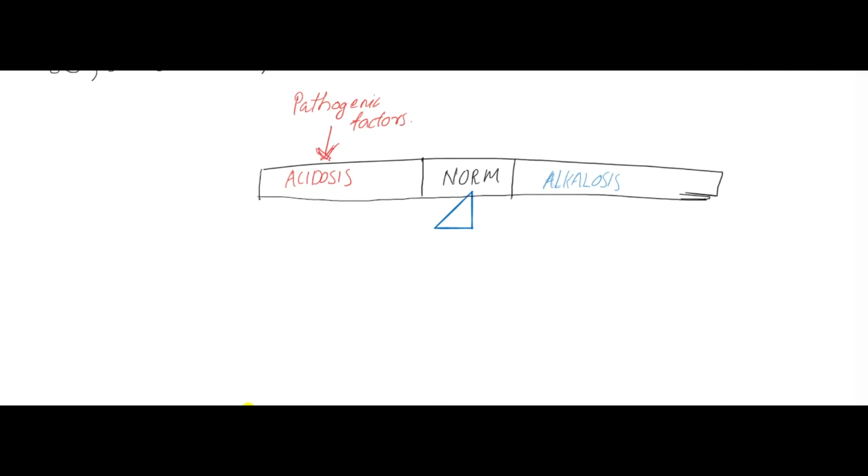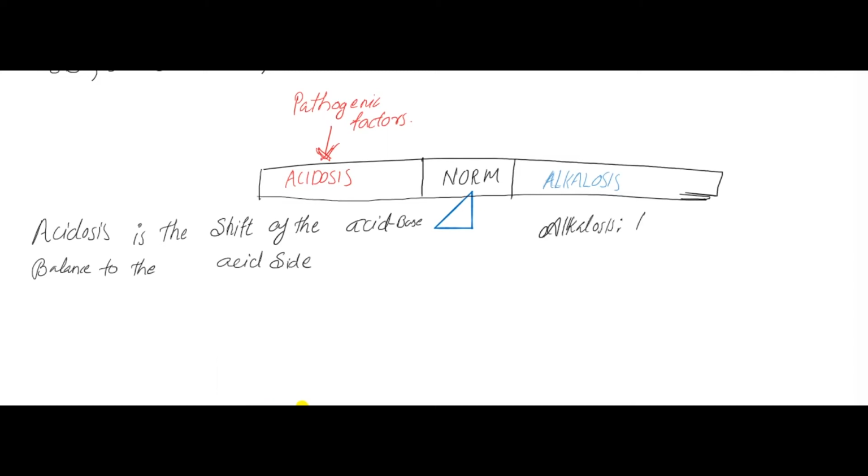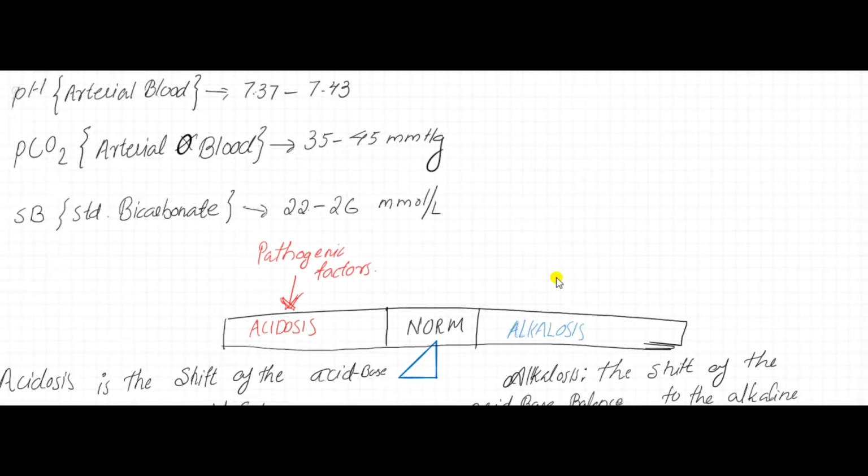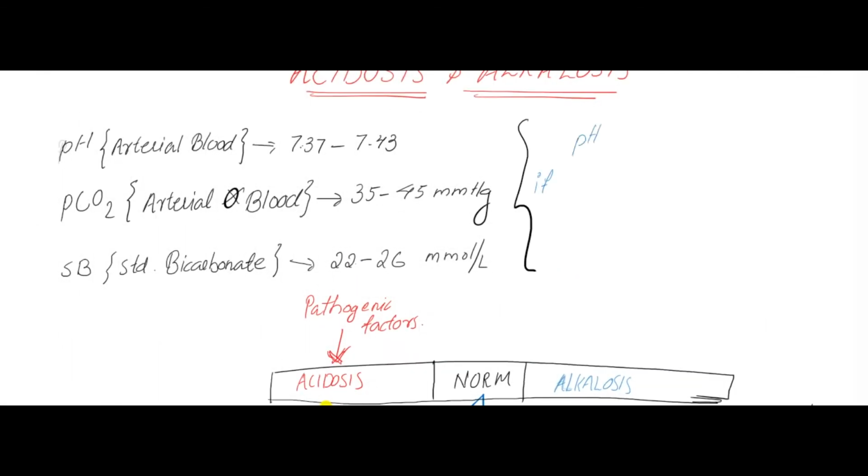I am drawing here the balance between acidosis and alkalosis. If any pathological factors occur, acidosis is the shift of the acid-base balance towards the acid side. Alkalosis is the shift of the acid-base balance to the alkaline side. So, if pH is less than 7.35, or PCO2 is greater than 45, or SB is less than 22, this leads to acidosis.